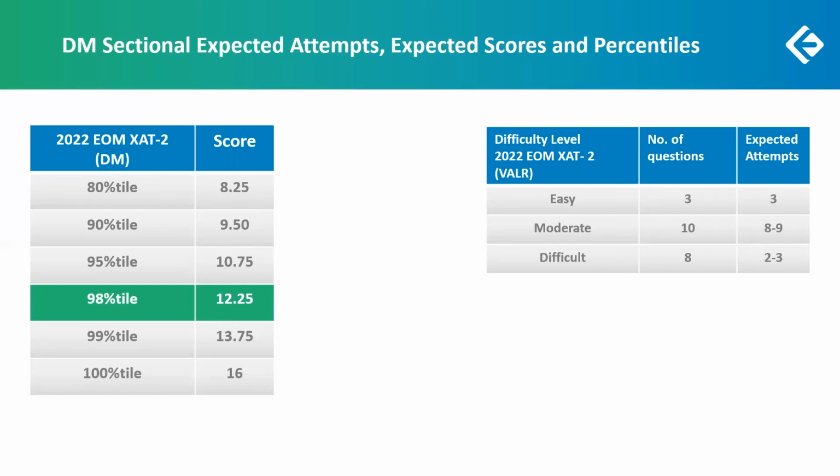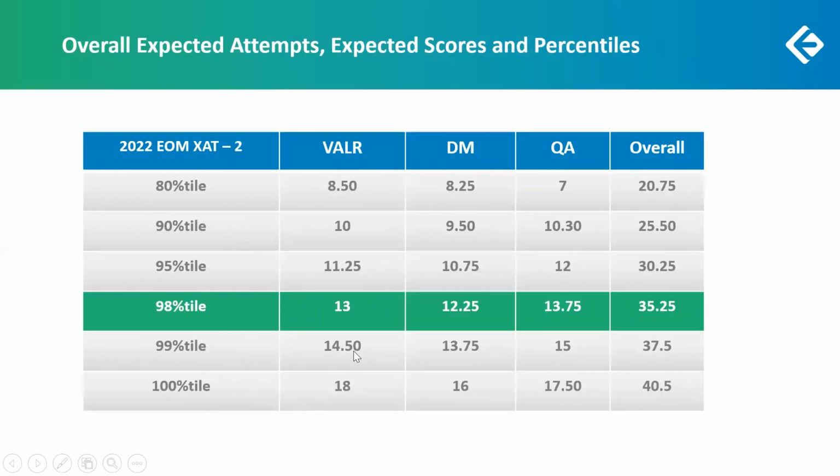8.25 is our score for an 80 percentile. 13.75, with around 17, 18 attempts and an 80% accuracy, we're looking at a score of 13.75, which is our 99 percentile. Roughly around 20 or 21 attempts with about 80% accuracy, giving us a score of 16, is our 100 percentile. So where does this make us? Where is the overall picture here? What is the overall scoring pattern of XAT 2?